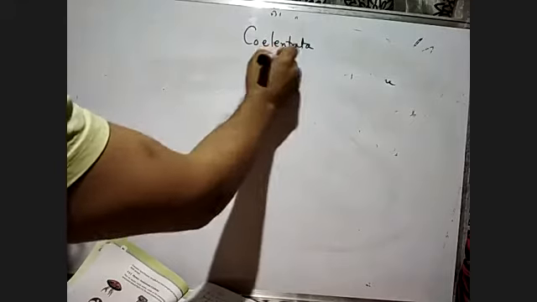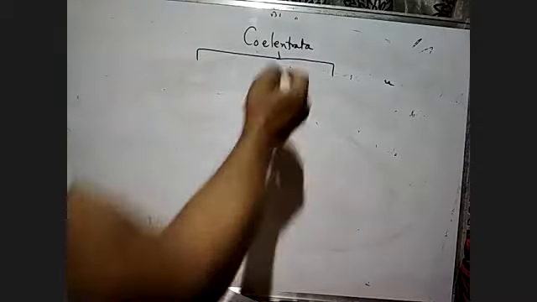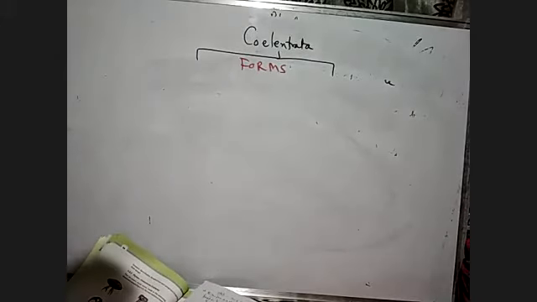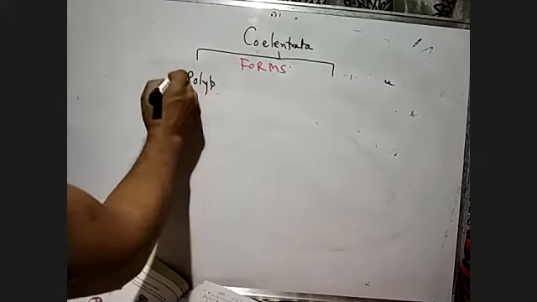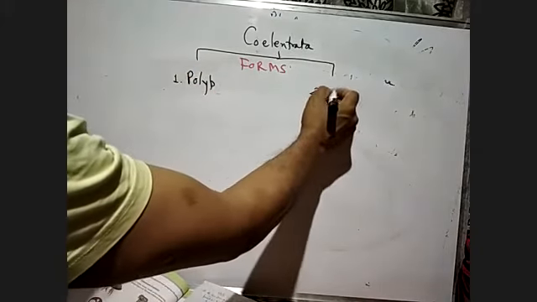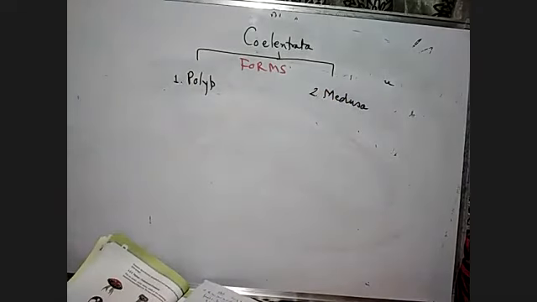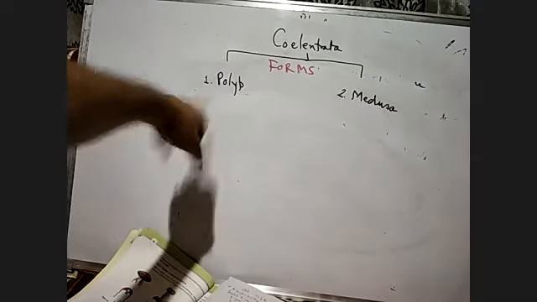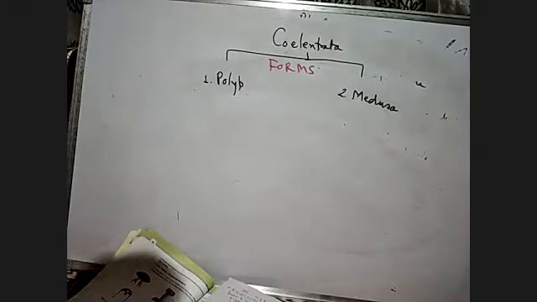Coelenterata exhibit two forms. One type of form is called the polyp, and another type of form is called the medusa. This is called the polyp form, and the other type is called medusa. Okay, what is the polyp form?